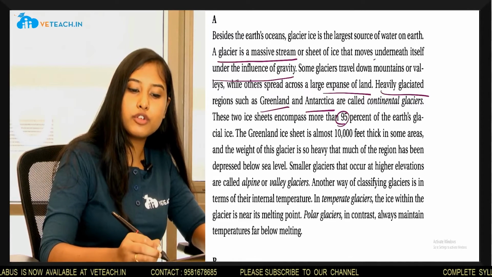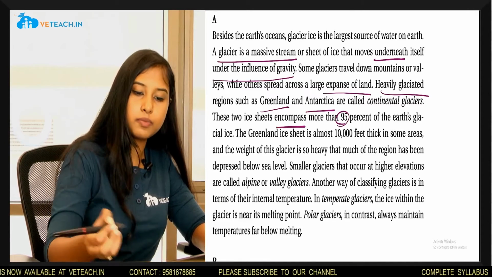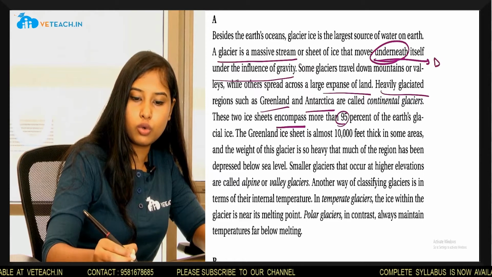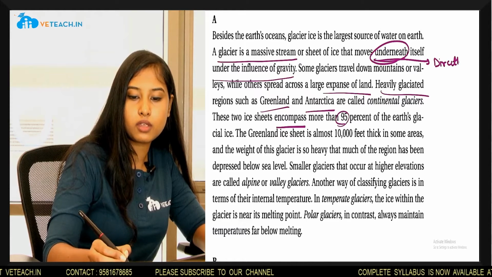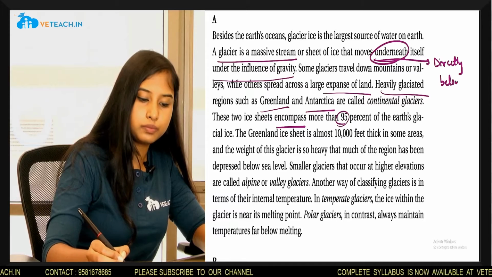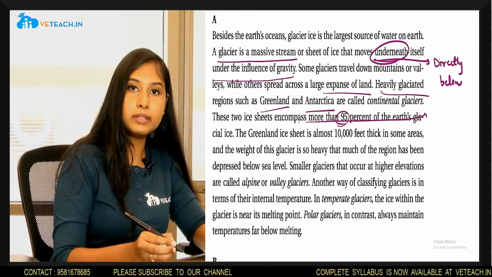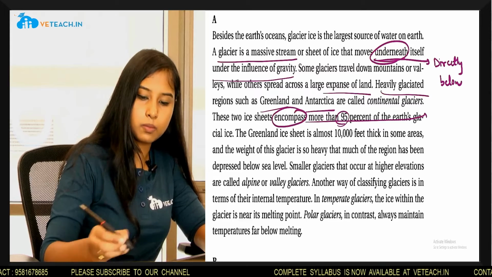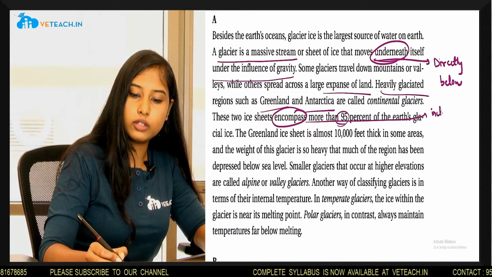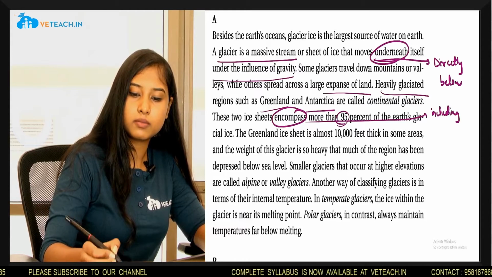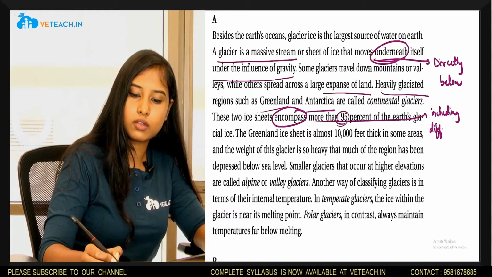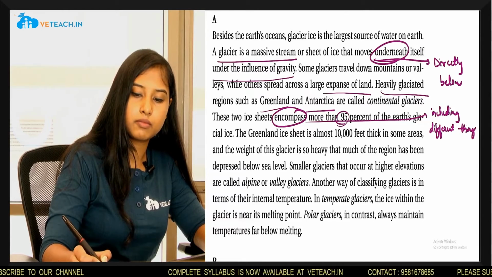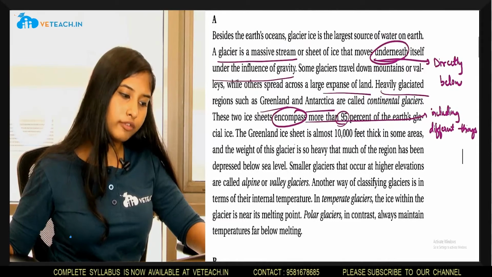Let's look at the meanings of underneath and encompass. The word underneath means directly below. And the word encompass means including different things. Let's look at the meaning of the given passage.